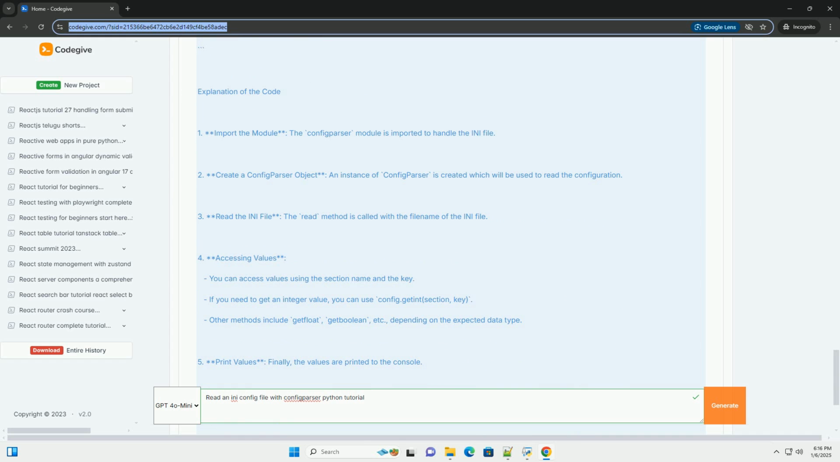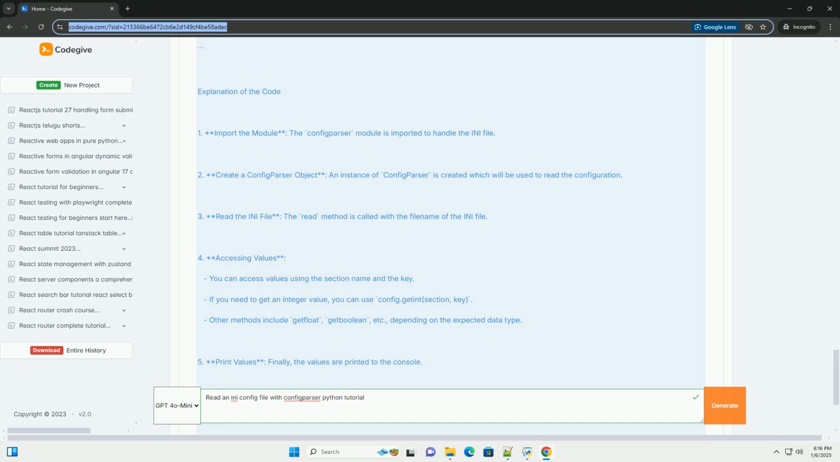Step 2. Install Python, if not already installed. Ensure that you have Python installed. You can download it from python.org, https://www.python.org. Step 3. Read the INI file using configparser.